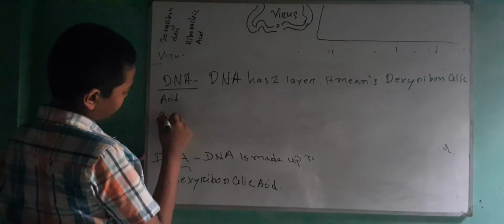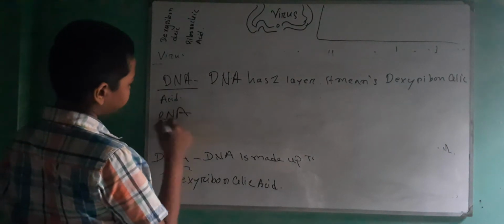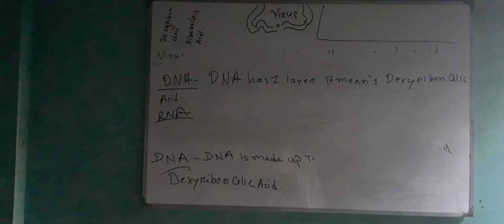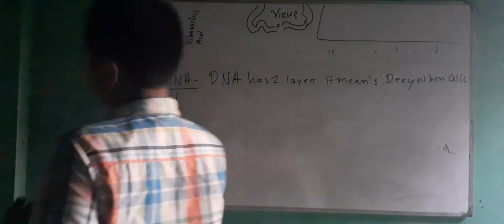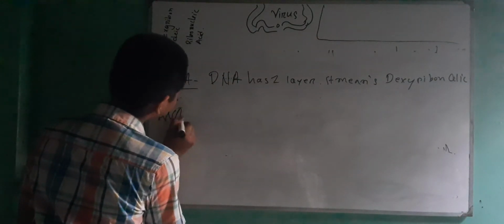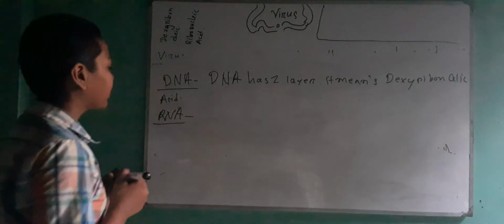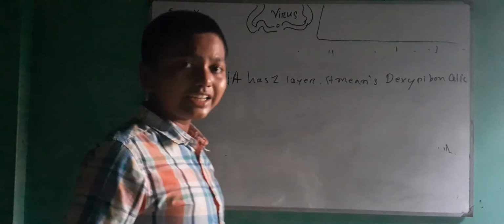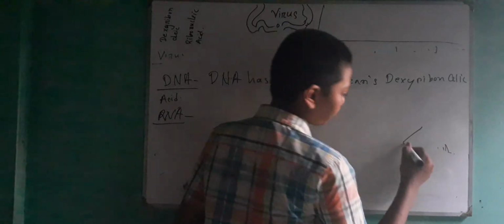And RNA, now I'm ready. Now RNA, everybody. RNA is made of only one layer. Here one layer.